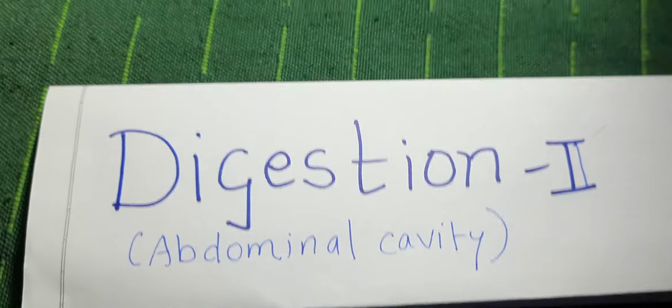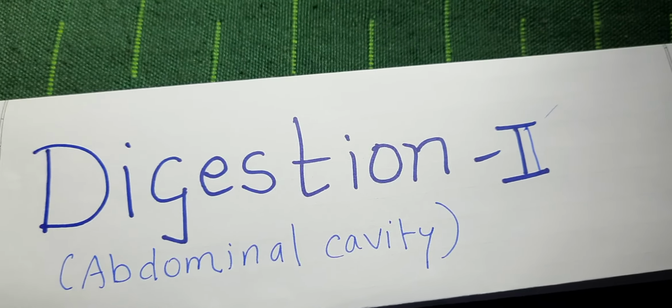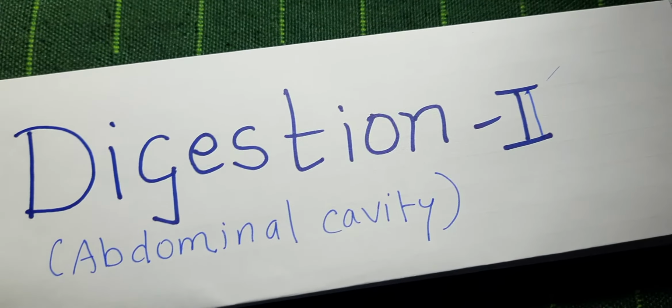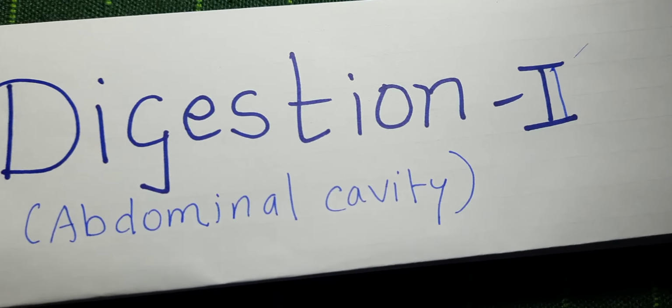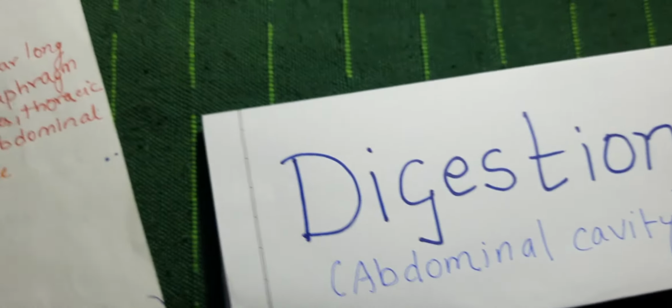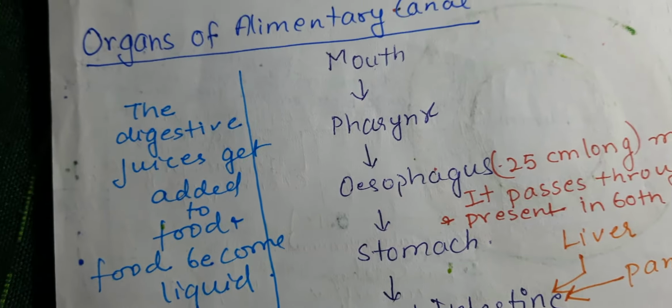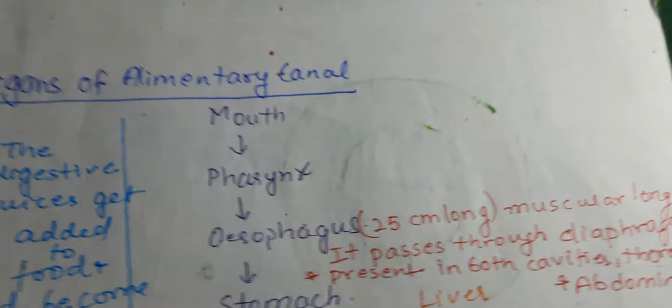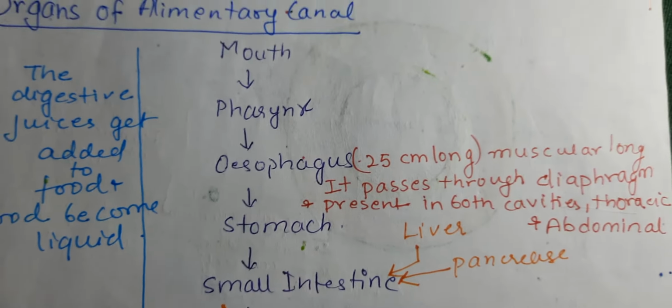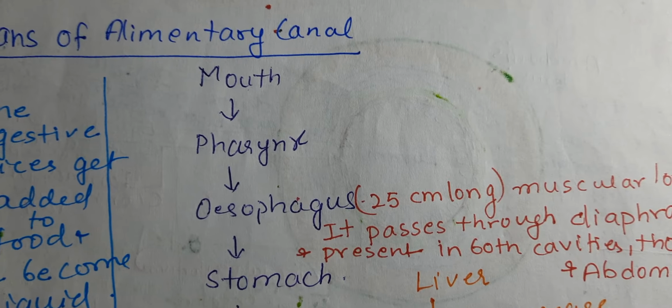Dear student, we will continue with digestion, and we know that digestion is the breaking down of complex food molecules into simpler ones in the alimentary canal, which is also known as the digestive tract. So, what are the organs of the alimentary canal? They are the mouth.